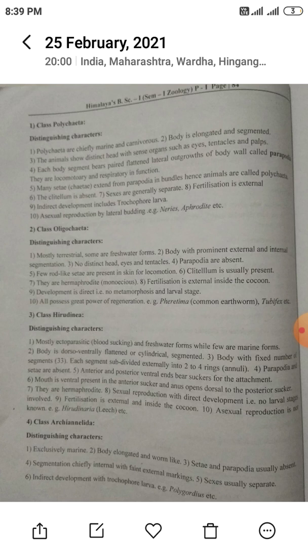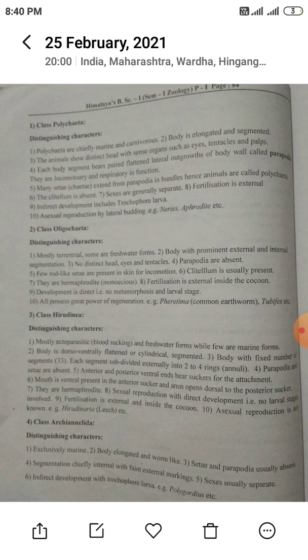Anterior and posterior ventral ends bear suckers for attachment. Anterior means the frontal region and posterior means the back region, where suckers are present for attachment. Attachment for what? For blood sucking. Mouth is ventral, present in the anterior sucker, and anus opens dorsal to the posterior sucker.